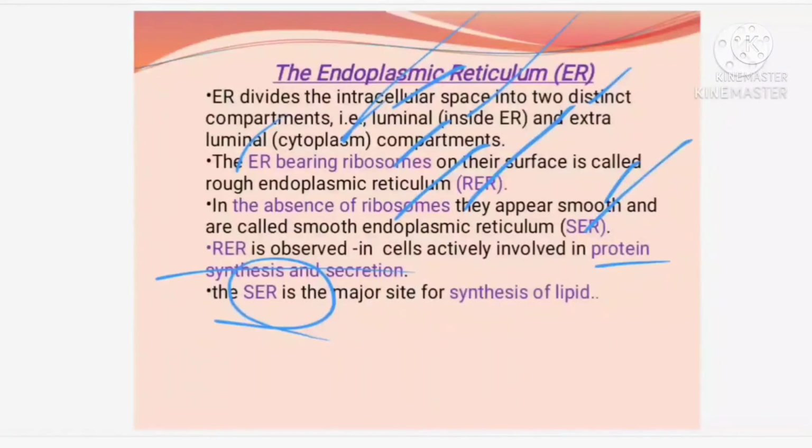They don't have ribosomes, right? So it is not doing protein synthesis, it is doing the synthesis of lipids. Lipids means oil, which is secreted by the smooth endoplasmic reticulum. Other than that, from the endoplasmic reticulum you can find the Golgi bodies, and lysosomes are also coming, okay. Listen carefully.